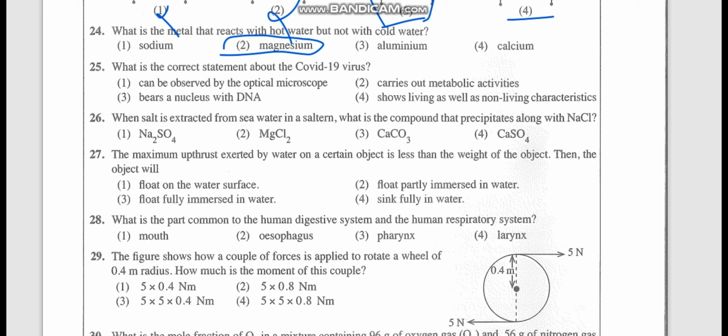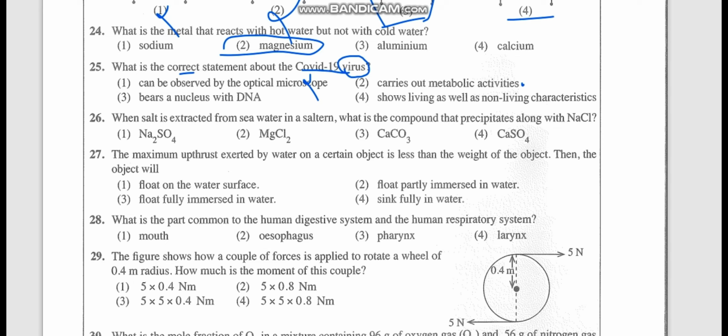Under the COVID-19 virus, what is the correct statement of COVID-19? Just forget about COVID-19 and look at this virus part because you have learned about that. Can be observed by optical microscope? No, we can't observe viruses. Carry out metabolic activities. We'll keep it. That's the correct one, no? Bears a nucleus with DNA. We can't certainly say that it's DNA.